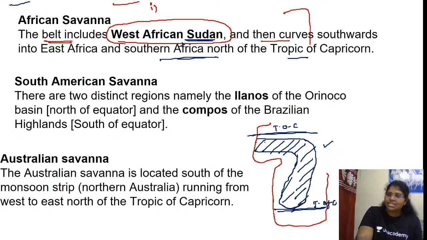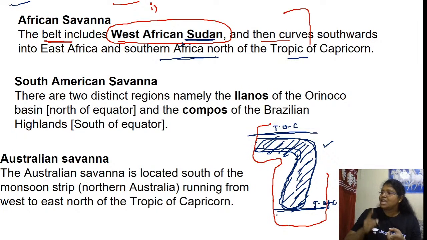So from the western side of Africa, it extends towards the eastern side of Africa and the curve bends towards southern Africa. Majority of Africa is of Sudan type of climate. Savanna, Sudan or tropical grassland. That's why it has got this name Sudan. Is this fine? Then South America savanna.